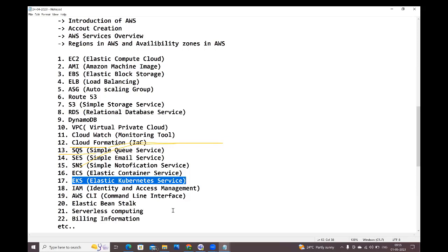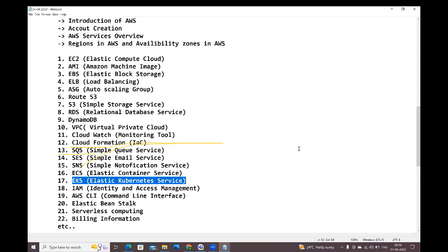But are all the services free guys? No, all the services are not free. In that, some of the services are paid services. The company will have the root account. With the company name, they will create the root account. But they won't share that root account details with the employees.